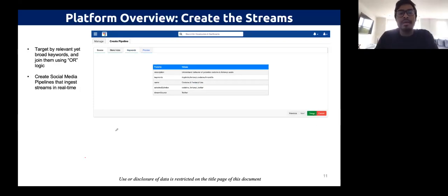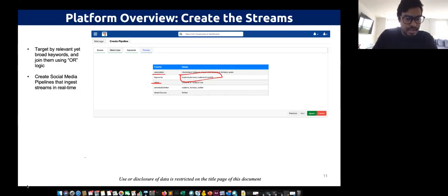And once we create it, the social media data will automatically start pulling the data in real time. So this is an example of how we can actually create the social media data. These are the keywords, this is the description, and this is the name of the pipeline. So let's go to the next one.